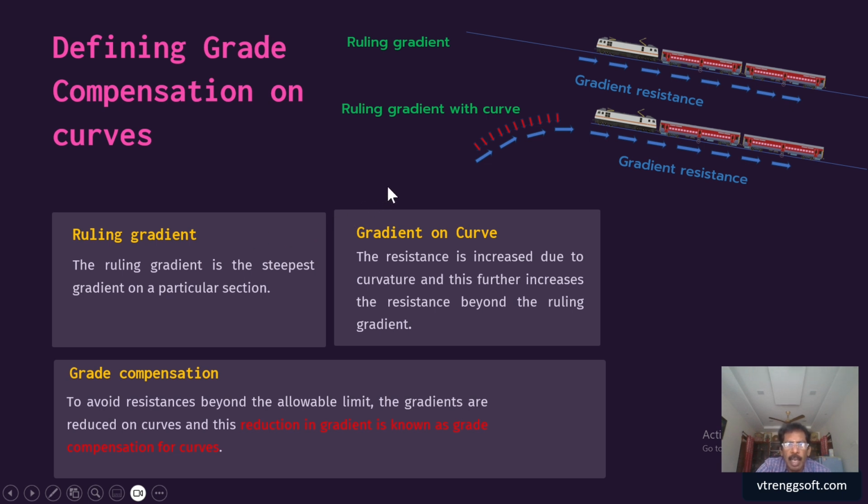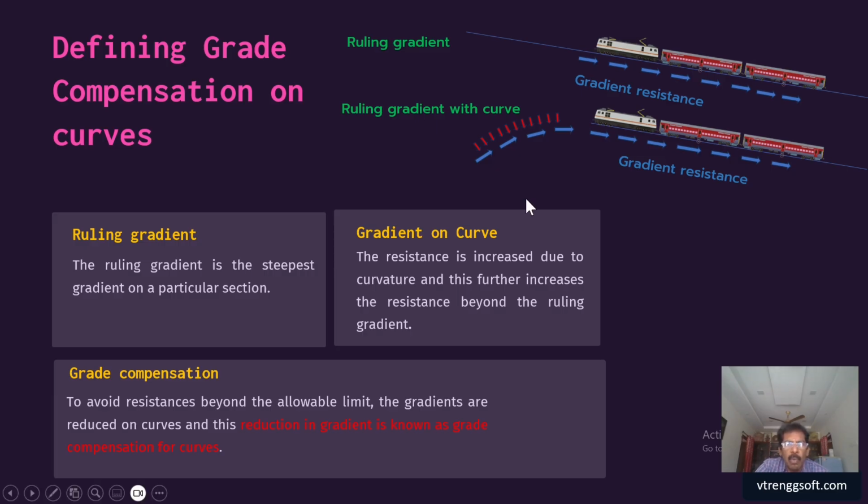As you all know, if you take a particular section X and Y, the vertical profile will not be flat. There will be rising gradients and falling gradients too. While constructing our formation, we have to consider various aspects, and it should be optimized for cost of construction. So we follow the existing topography of the section between X and Y. At the same time, our rising or falling gradient should not be too steep. As far as possible, we should try to provide a flatter gradient.